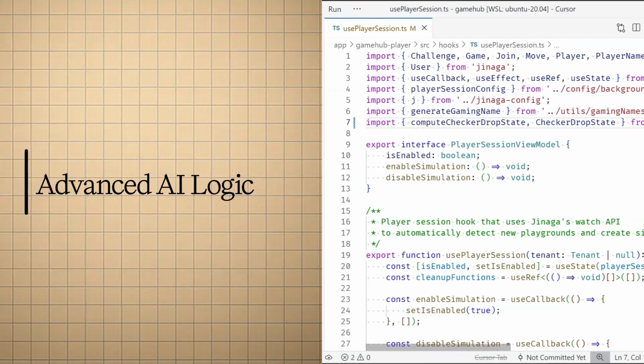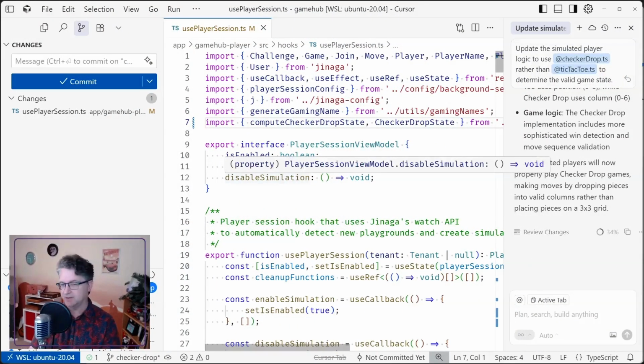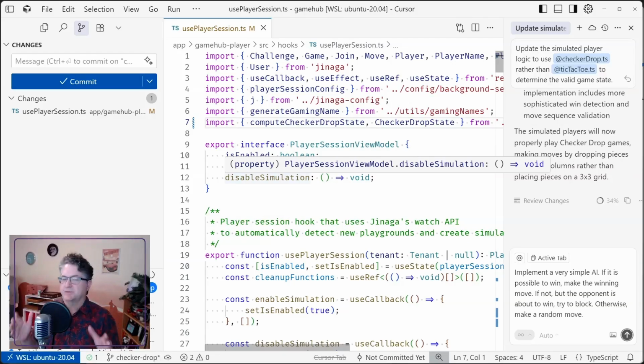Let's see if we can go one step further. Let's push our luck. It did so well here. Let's let it keep that context. Now, this is almost certainly going to fail. Implement a very simple AI. If it is possible to win, make the winning move. If not, but the opponent is about to win, try to block. Otherwise, make a random move.